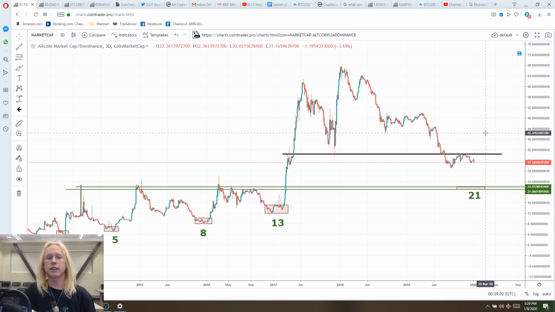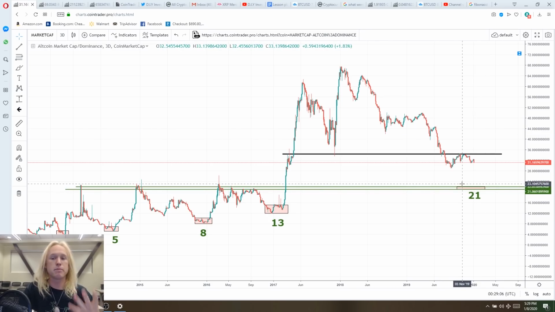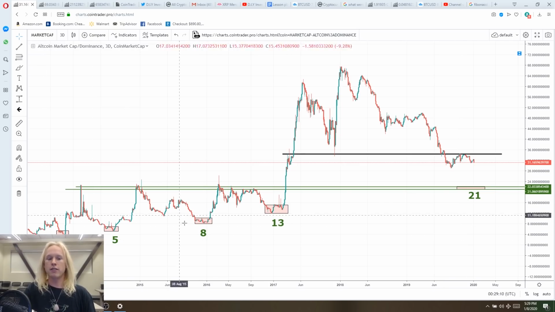Now, the reason I think that it's going to trend down to 21% dominance is because that's actually the next major equivalent inside of this Fibonacci equation. So we had 3 and 5 is 8, 8 and 5 is 13. 13 plus 8 equals 21% dominance. And that's almost the exact high of the 3 previous highs of the alt season. And it would make sense that we'd actually have to come back down and retest that level.